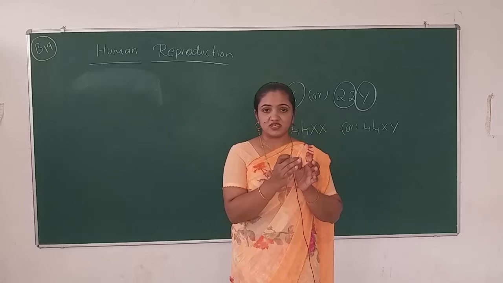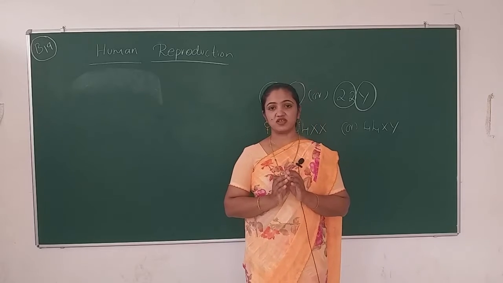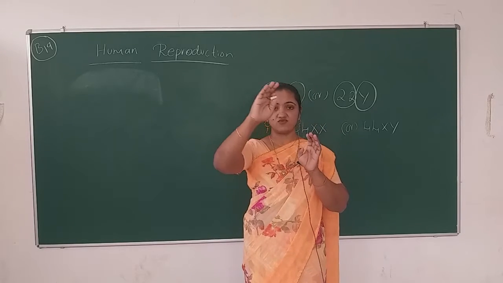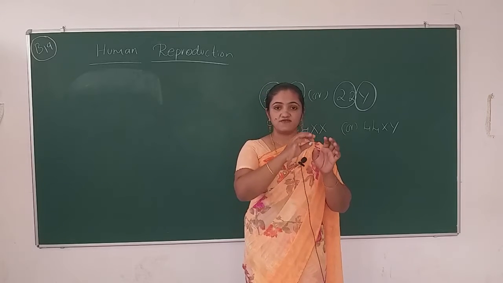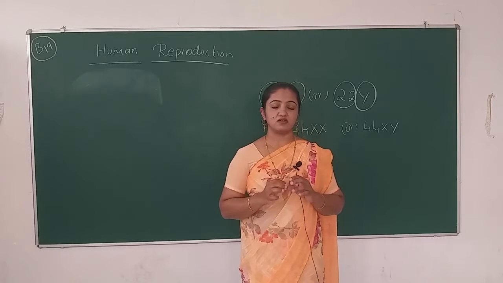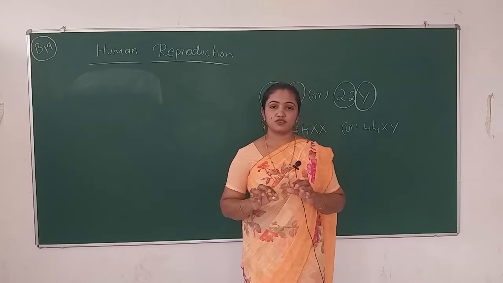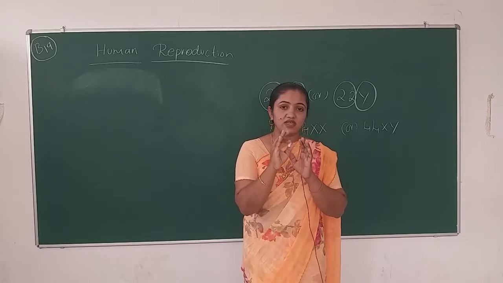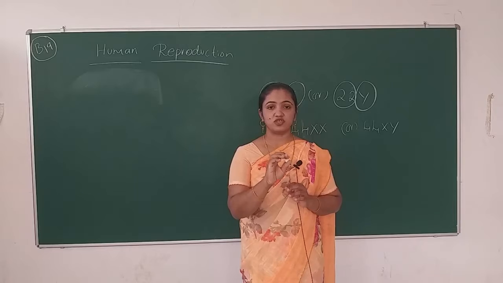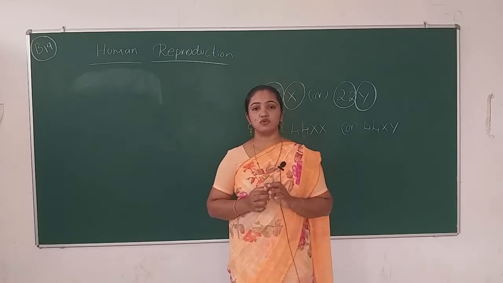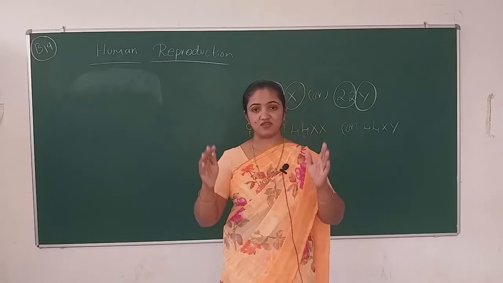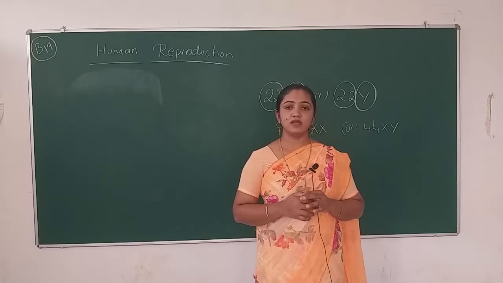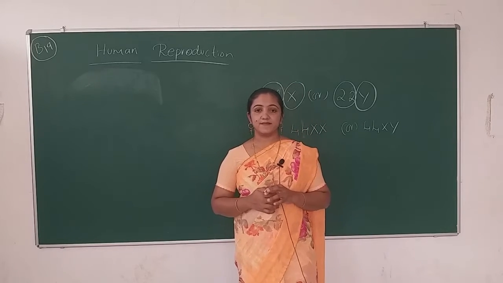If the secondary oocyte moving into the fallopian tube gets fertilized in that tube, only at that time the corpus luteum secretes one hormone known as progesterone, to maintain the uterine wall and the pregnancy.